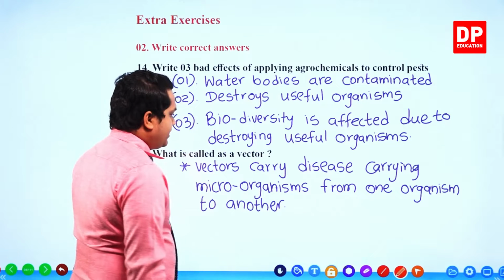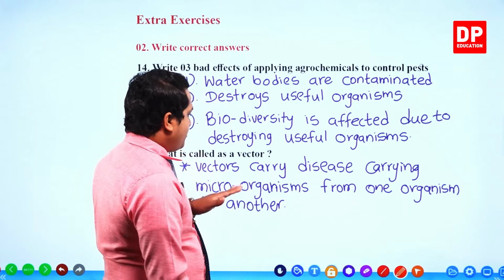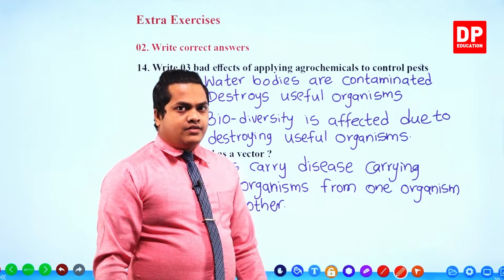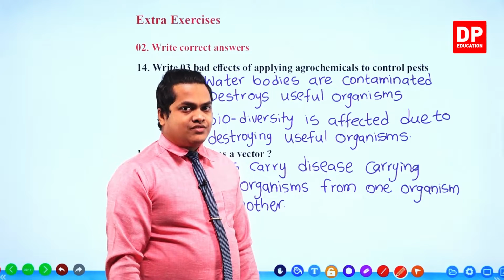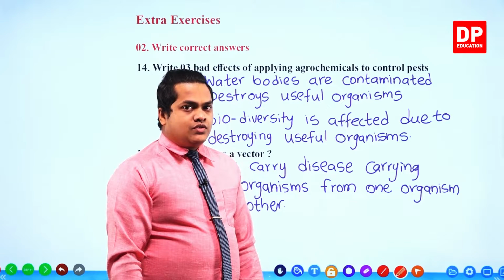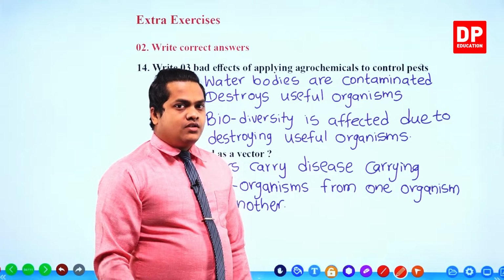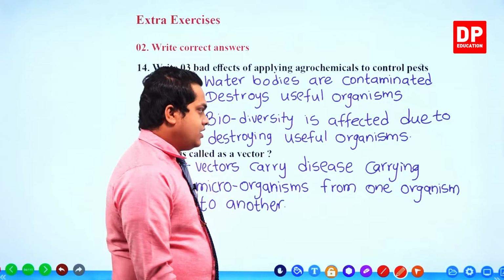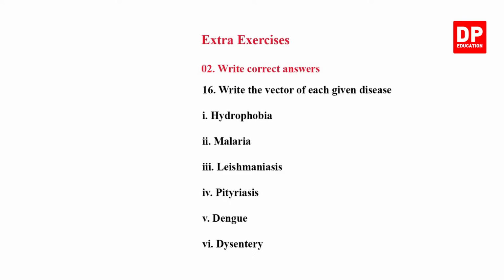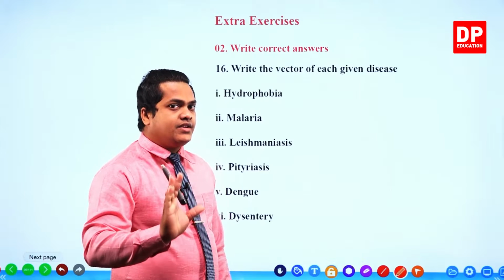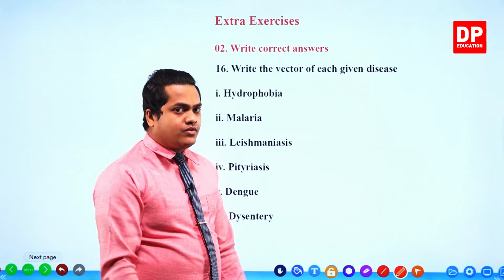Vectors carry disease-carrying microorganisms from one organism to another. These are also called pathogens. So vectors are the ones who carry pathogenic microorganisms from one organism to another. Then, write the vector of each given disease. The vector is the animal that is going to carry the disease or the pathogenic microorganism.